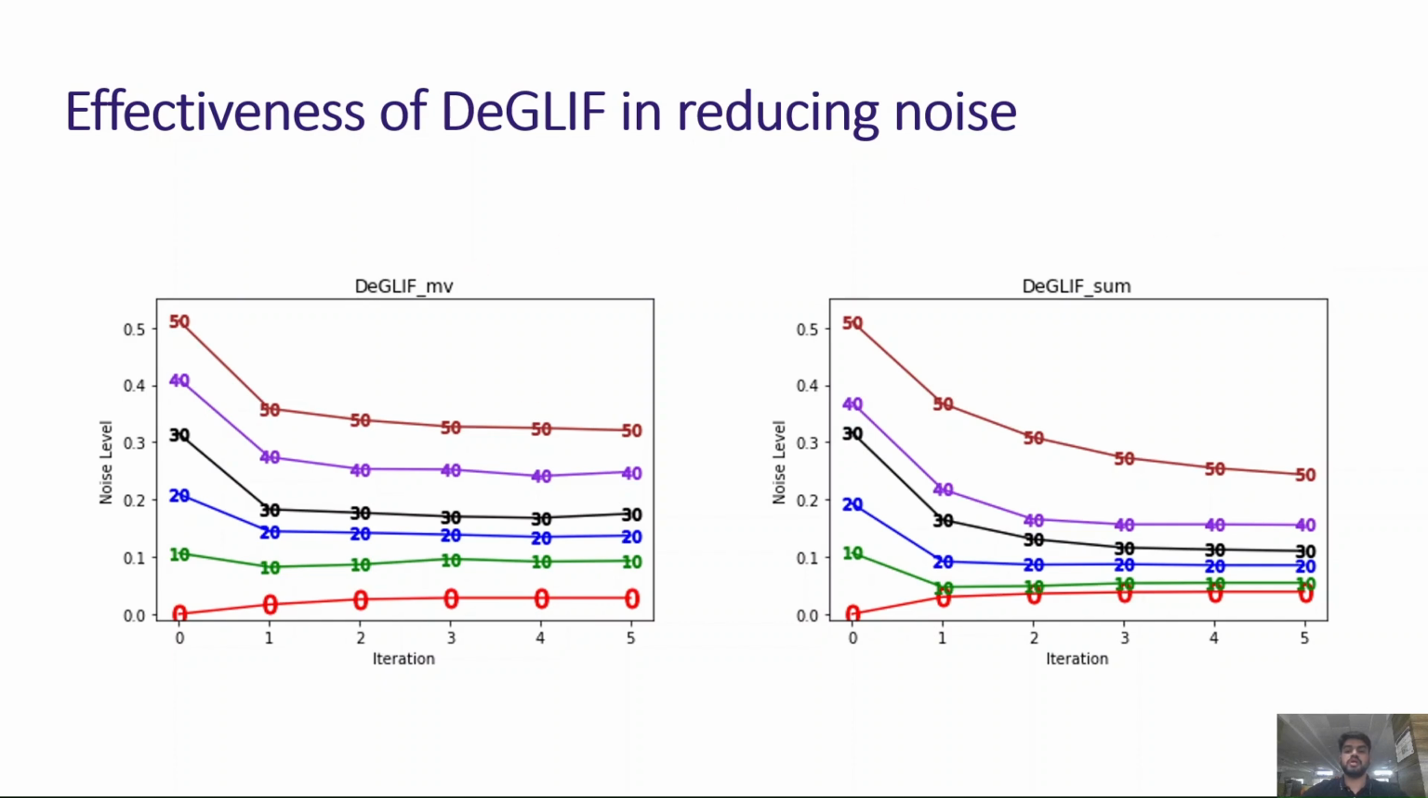We also plotted the actual noise left in the data after an iteration of DeGLIF. So here is the noise level to begin with, and iteration 1 denotes the noise left in the data after one iteration of DeGLIF, and we can see that in both variants the noise reduces in the dataset. Also, we tried seeing how the noise settles if we increase the number of iterations of DeGLIF, and we observed that our algorithm doesn't take a lot of iterations to converge.